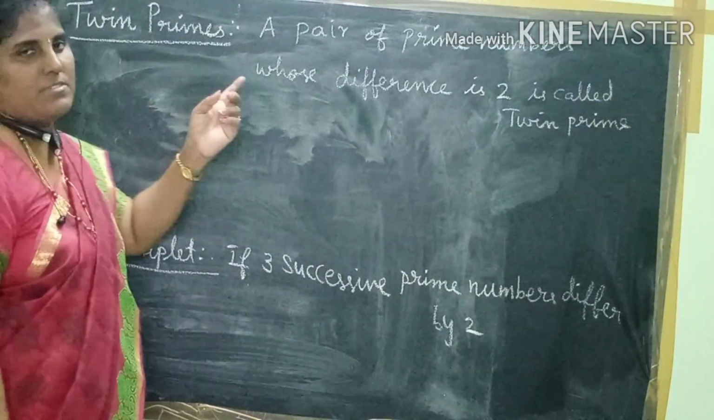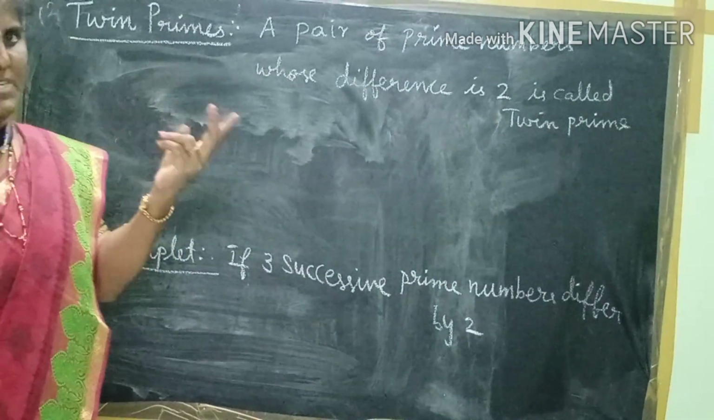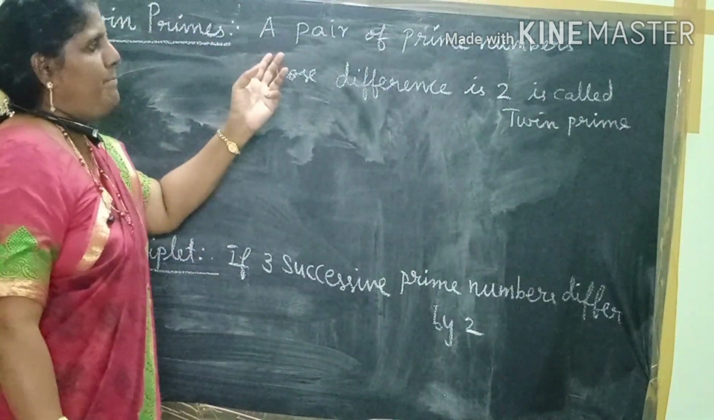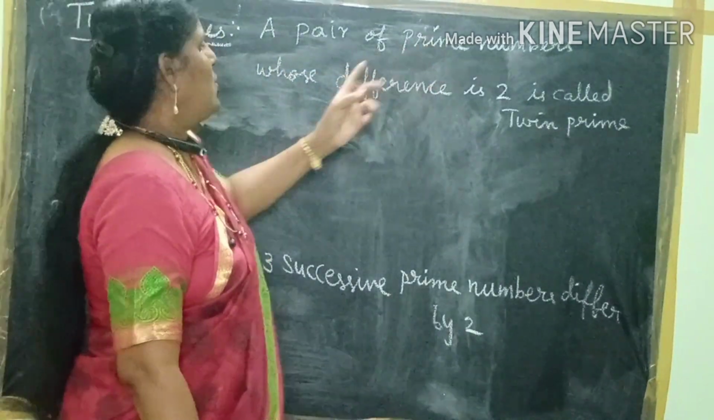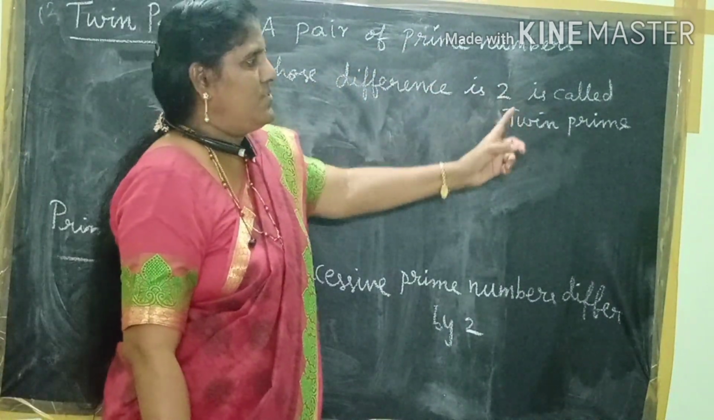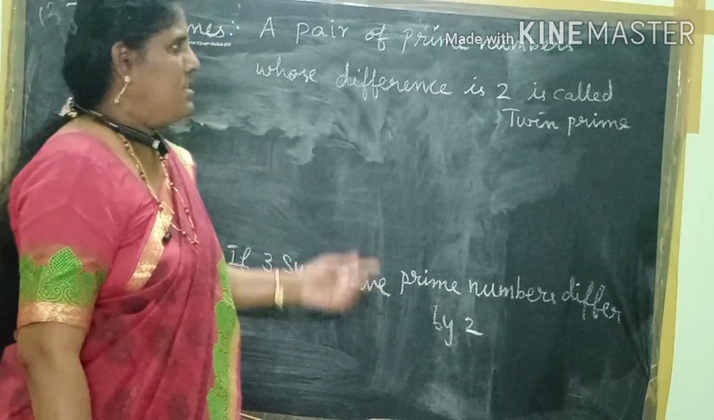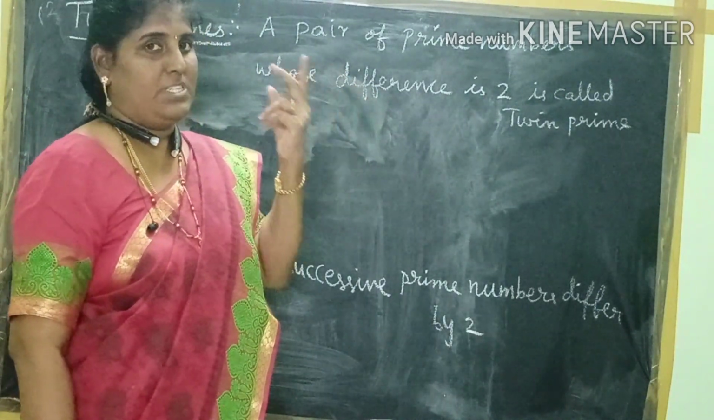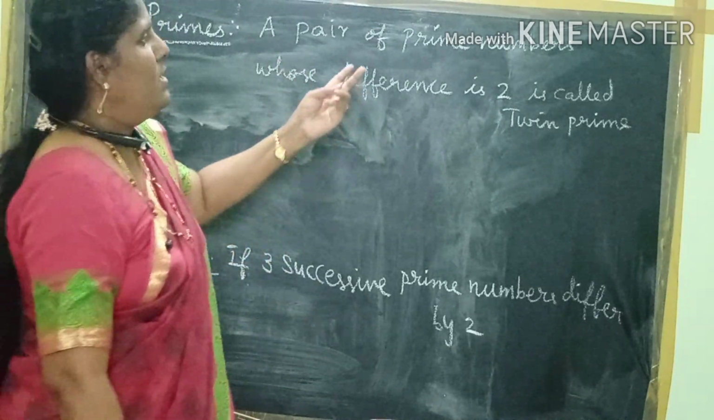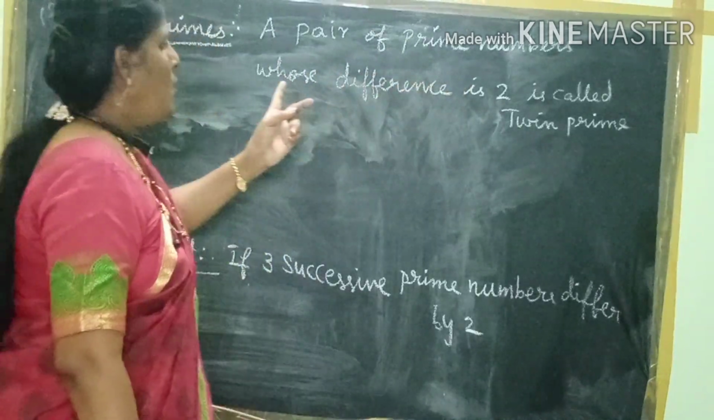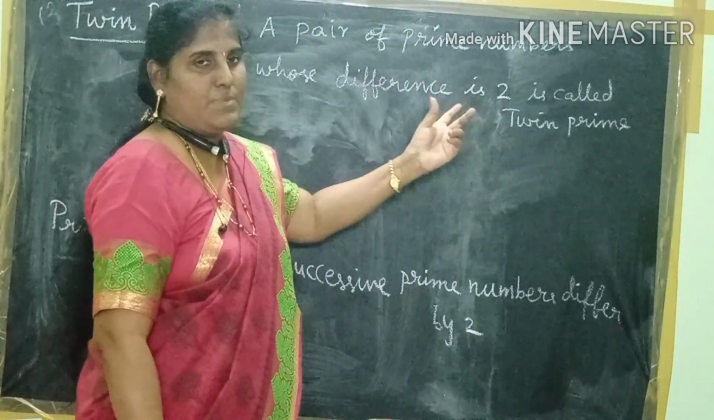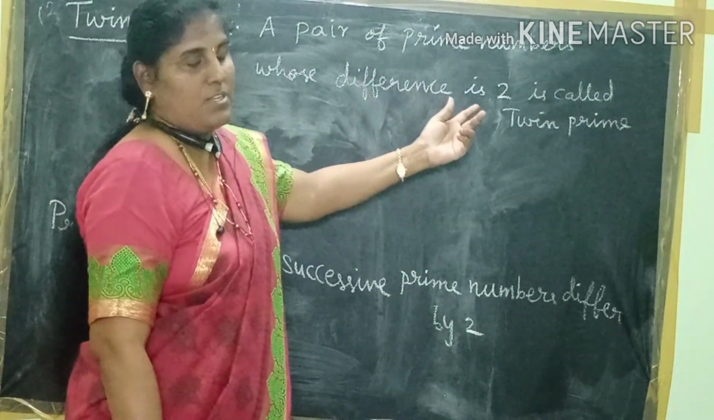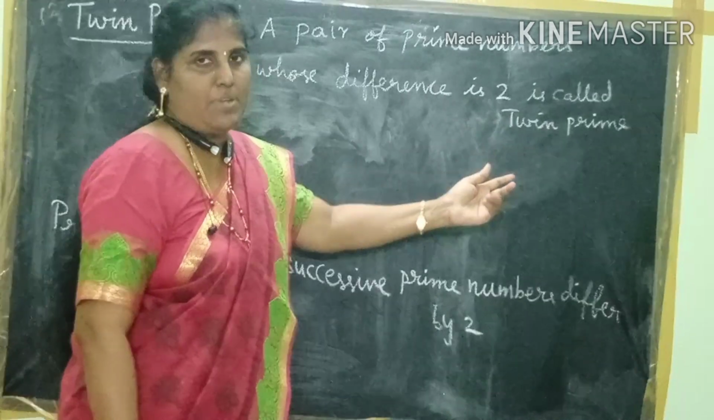Twin primes. What does twin mean? Twin means 2. A pair of prime numbers whose difference is 2 is called twin primes. A pair of prime numbers. Difference means subtraction, it's arithmetic. If the difference is 2, this is called twin prime numbers.